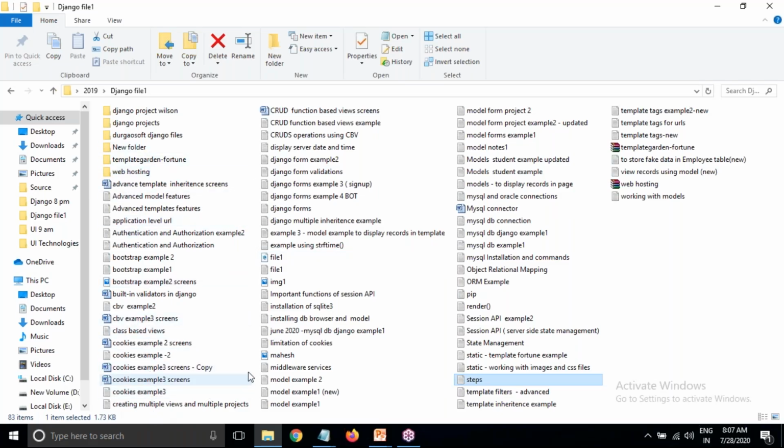Chapter-wise and example-wise, you can see the files here. With these files, you can practice the programs easily.